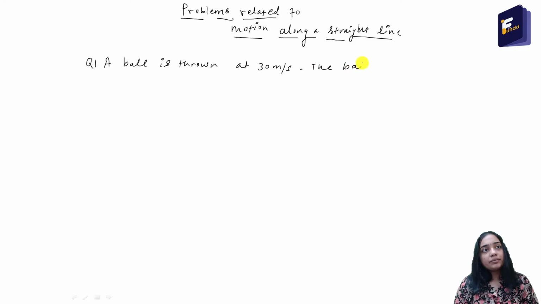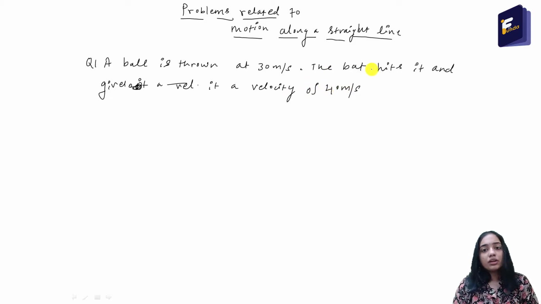The bat hits it and gives it a velocity of 40 meter per second in the opposite direction.